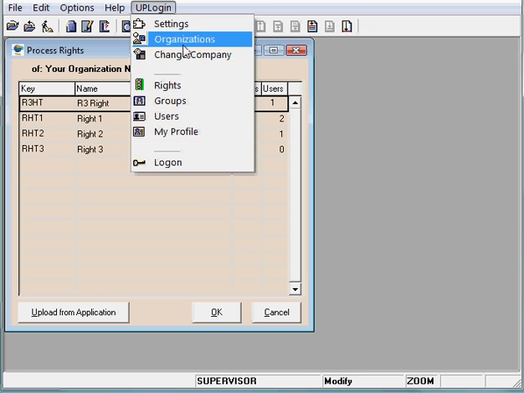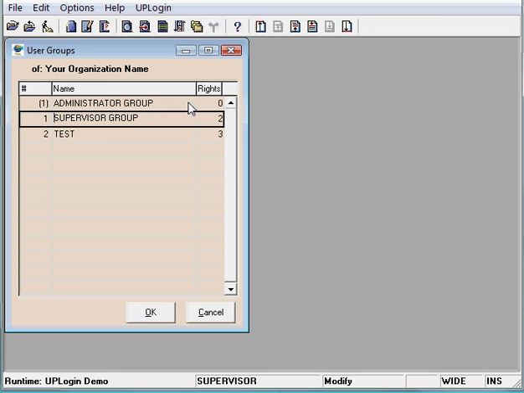Groups. A standard list of groups comparable to the one of Magic, with however two built-in groups rather than one. The administrator group is the highest level of authority. It includes the supervisor by default, and you can assign other users to it. Security administrators are capable of maintaining all the users of all organizations, as opposed to organization supervisors, part of the supervisor group, which are capable of accessing and maintaining users of their specific organization.